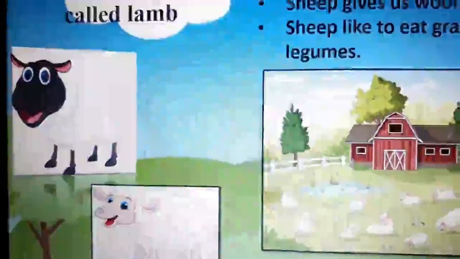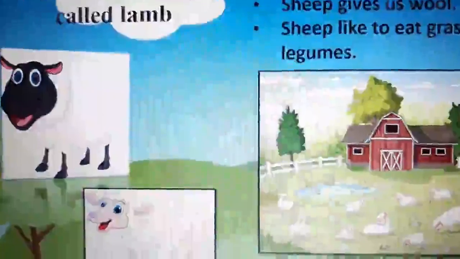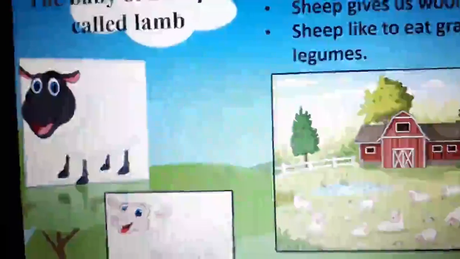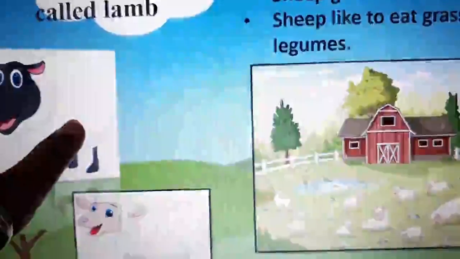Next we have is a sheep. Can you see a sheep here? We all sing a rhyme. Baa baa black sheep, have you any wool? Yes sir, three bags full. So what a sheep give? Sheep gives us wool. And these wool is used in making sweaters.